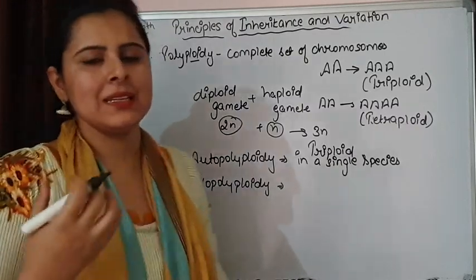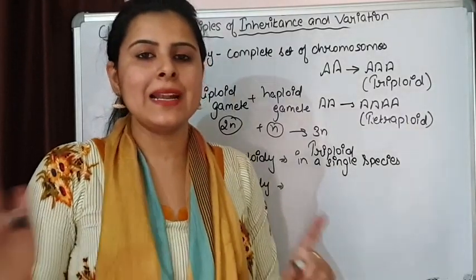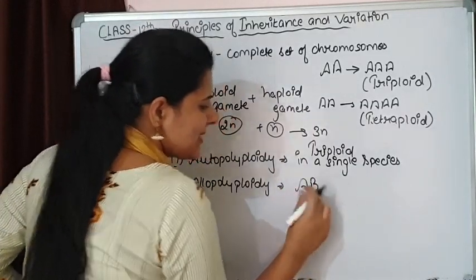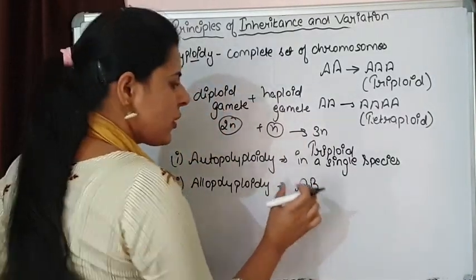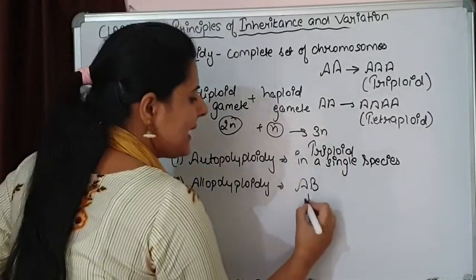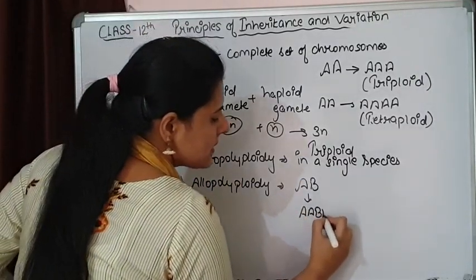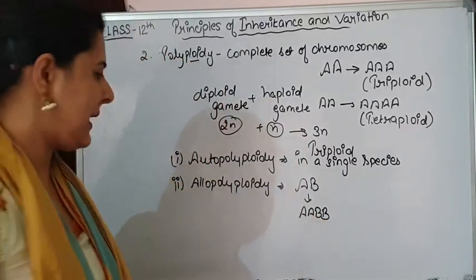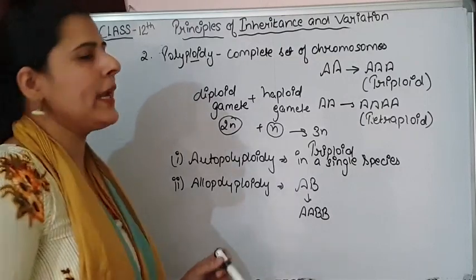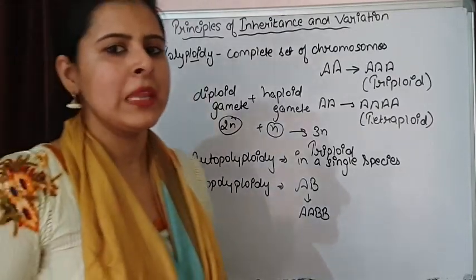Allopolyploidy means there is an increase in sets of chromosomes, but between two species. Suppose the condition is AB, one set of chromosomes from one species and another from another species, and that is going to increase in number. That is allopolyploidy. So this is how aneuploidy and polyploidy are different from each other.